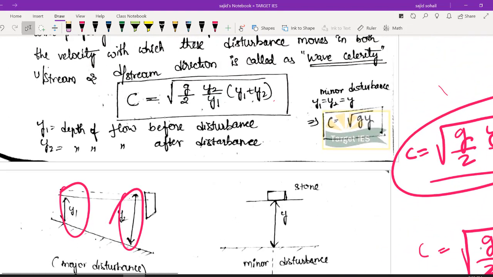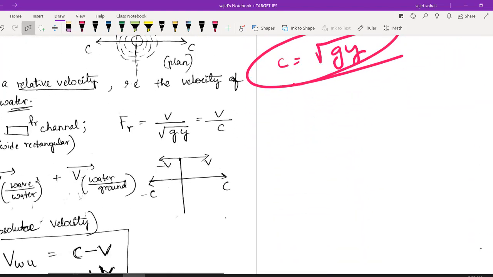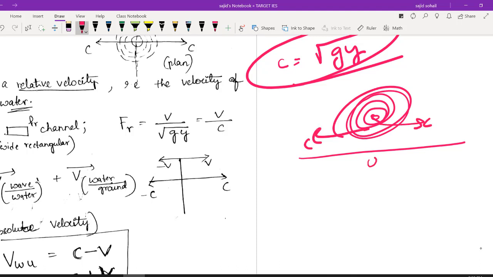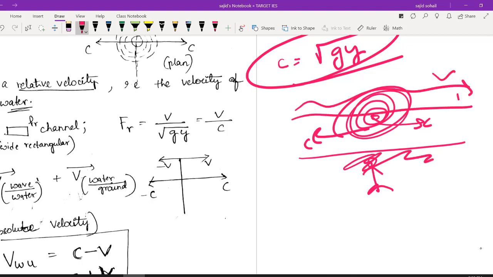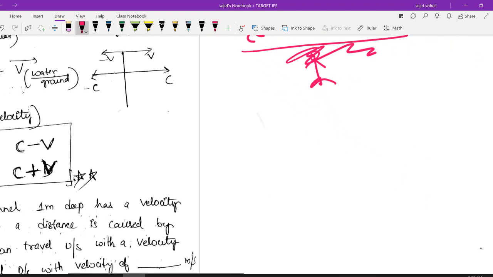So both formulas are quite important and remember, this is relative velocity, not absolute velocity. It is not with respect to the ground. If you are creating some disturbance, the c whatever you are getting is not actually velocity with respect to the ground, the surface on which you are standing, but with respect to the flowing water which has some velocity v. See, sometimes when you see this disturbance you will be seeing different patterns.